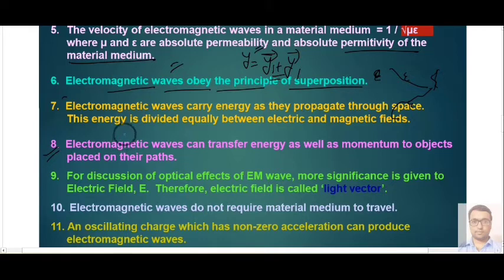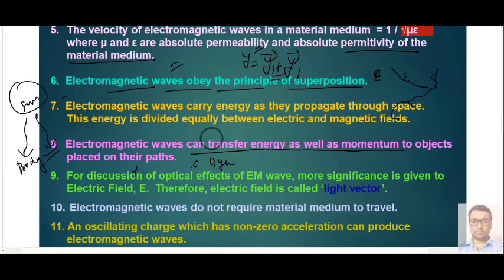Next, property number 8 is that an electromagnetic wave can transfer energy as well as momentum to objects placed in its path. You know that light is a kind of electromagnetic wave. Whenever we get light from the sun, we get energy, and when this light falls on our body, we get energy from that electromagnetic wave. So basically it is saying that an electromagnetic wave transfers its energy as well as momentum to the objects placed in its path. Okay, the seventh point was left, I think.